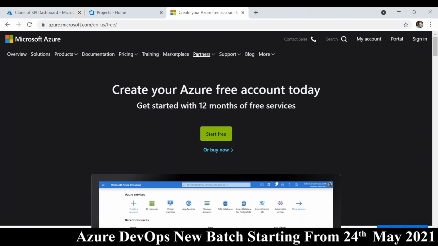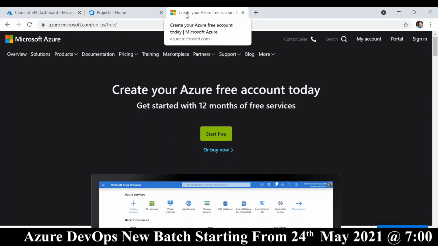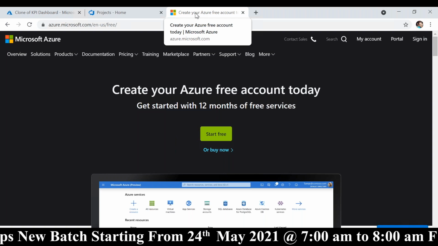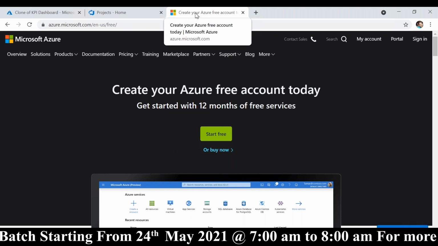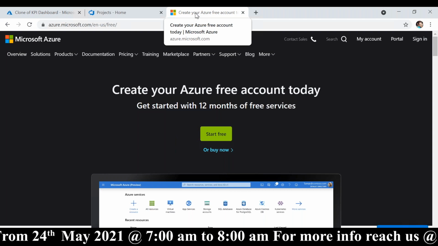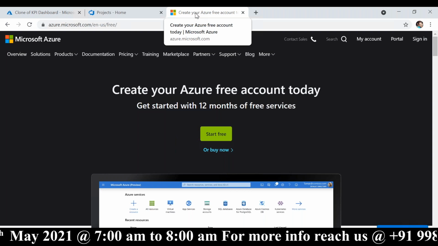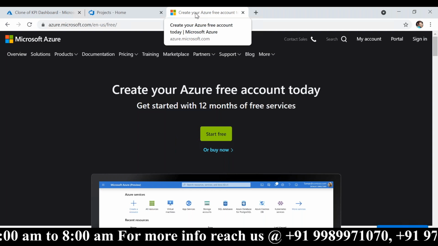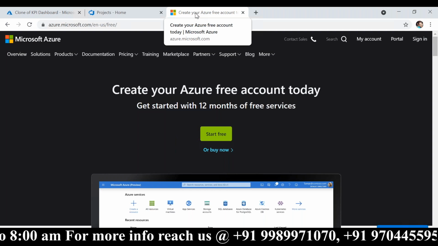It could be a debit card or a credit card. It will not charge anything. It will charge just 1 rupee for testing and it will revert it back. So when you create a free trial, you will get $200 of credit, which is equivalent to 11,000 rupees, credited into your account.